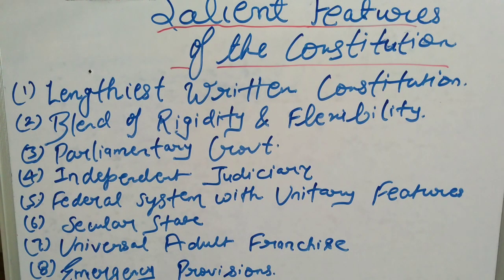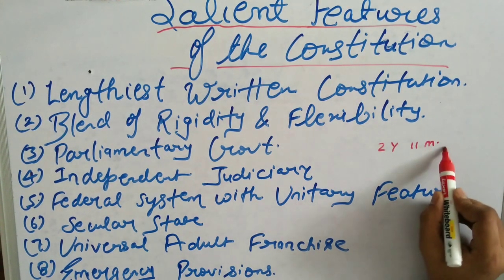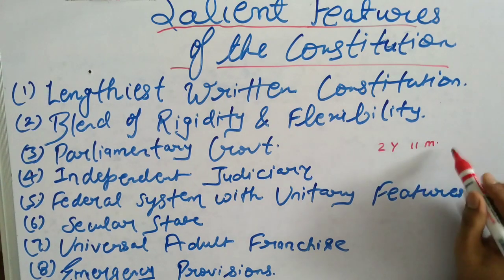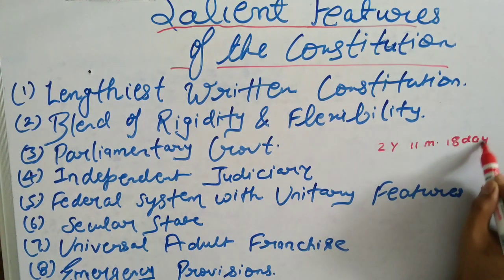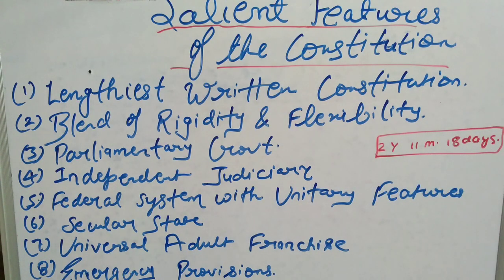Our Constitution was completed on 26th November 1949, although it was enacted on 26th January 1950, and it took 2 years, 11 months, and 18 days to complete. This is just data, not asked in the exam; I am delivering this information just for understanding. Now let's begin with the very first topic, that it is the lengthiest written constitution.